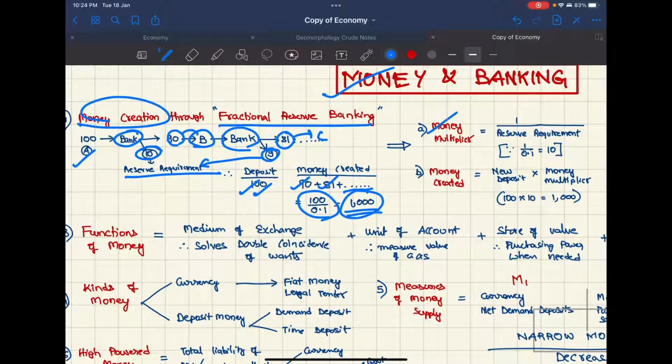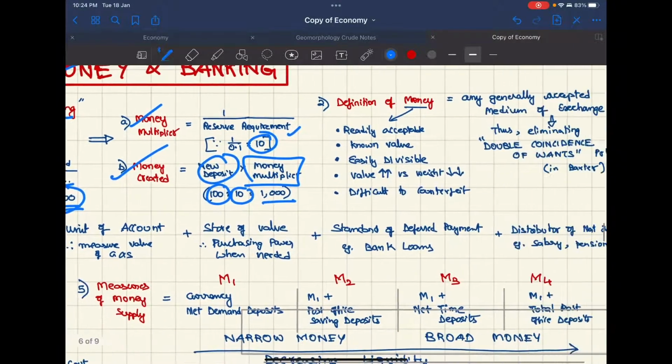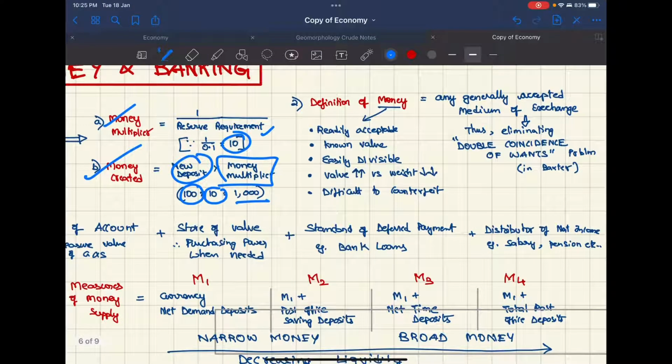Therefore, the money multiplier would be 1 divided by the reserve requirement. In this case, the money multiplier is 10, and the money created would be the new deposit into the money multiplier, that is 100 into 10, 1000. So this way banks create money. This is one of the most important ways of money creation.